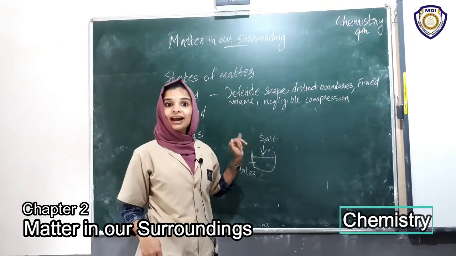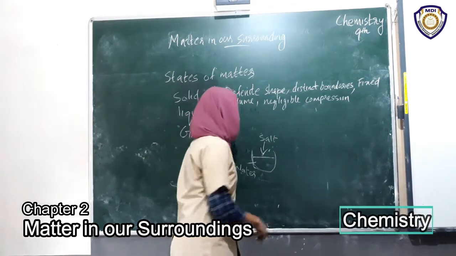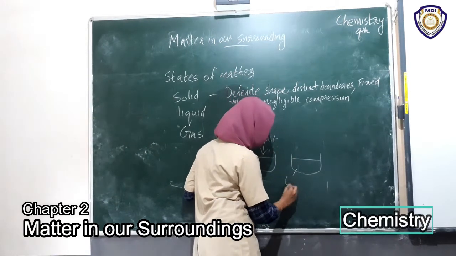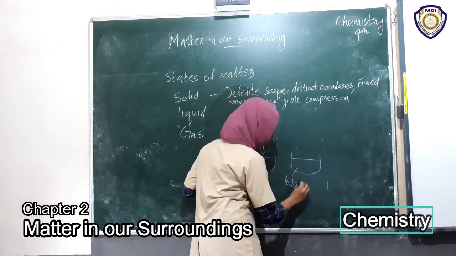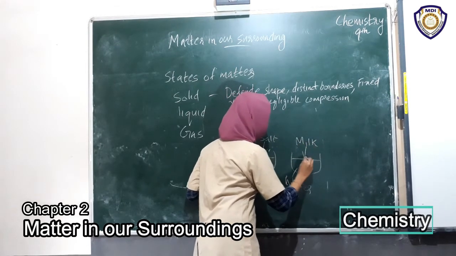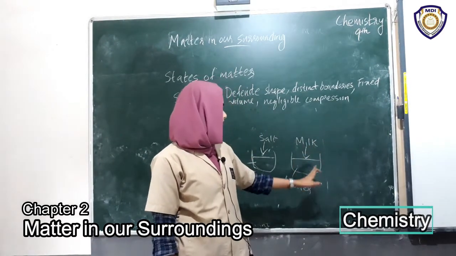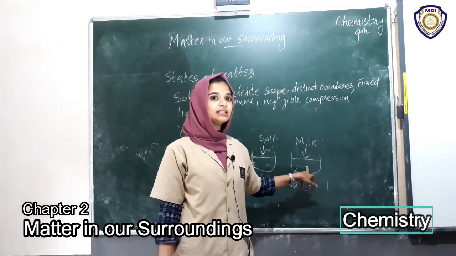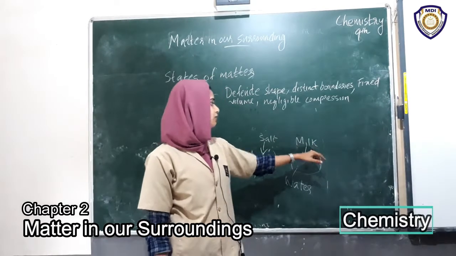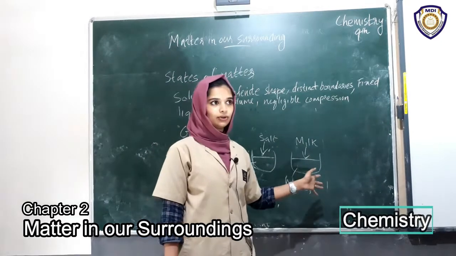So a solid can diffuse into a liquid. Then liquid and liquid. I took some water, then I added some milk to it. What happens? The particles of milk mixed with the particles of water, they are intermixed. So a liquid can diffuse into another liquid.